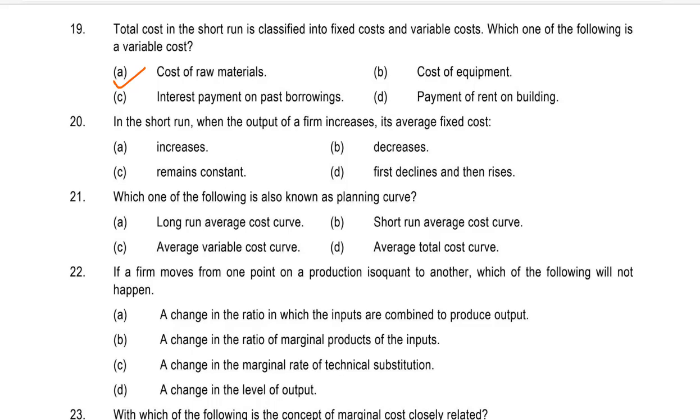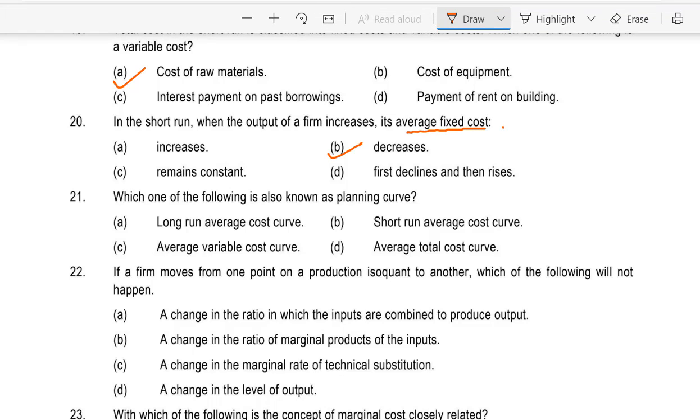Question 20. In the short run, when the output of a firm increases, the average fixed cost is A. Increases, B. Decreases, C. Remains constant, or D. First declines and then rises. In the short run, when the output of a firm increases, the average fixed cost will decrease. See, fixed cost is the same, output is increasing, so average fixed cost is falling. So B, decrease. 20B.